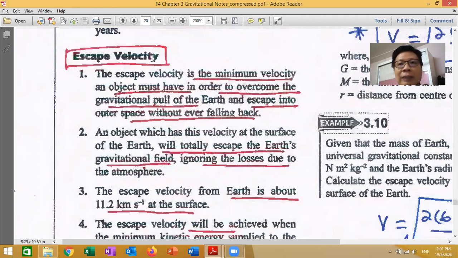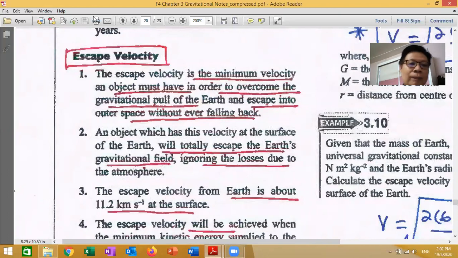So you must have a certain speed. If your speed is too low, you can't escape. So you go up and you come back, right? Now let's say this rocket needs to escape from Earth, go into space to the moon, to other planets. So you must achieve a certain speed, and this speed also needs to be accurately calculated, right?